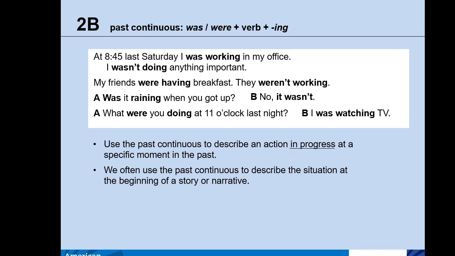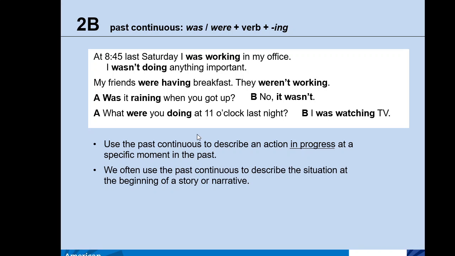Following with unit number 2, we have section 2b, where we have studied the use of the past continuous. If you remember, with the past continuous, we use the same structure that we used for the present continuous. We have to remember that we have to use a form of the verb be and the verb in the ing form, or a verb in the continuous form ending with ing.